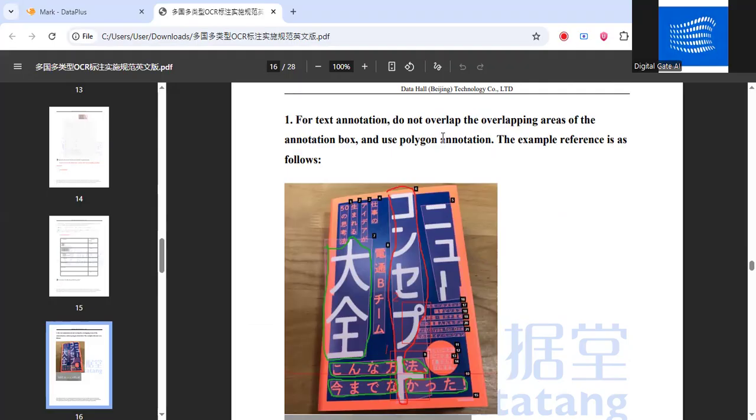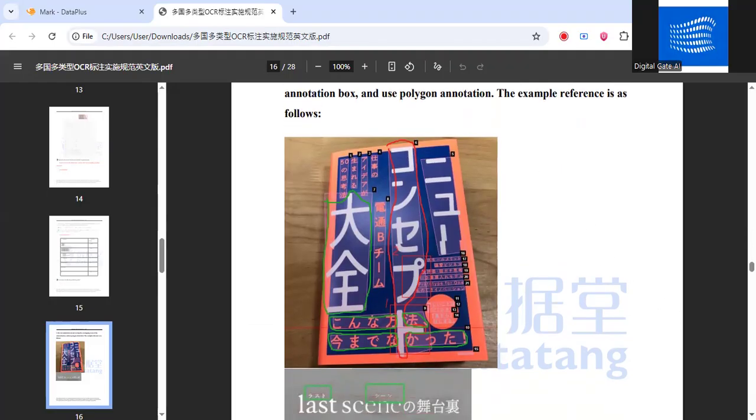For text annotation, do not overlap the overlapping areas of the annotation box. Use the polygon annotation. Actually, I can't make you understand this at this time. When you are working on the platform, then you will have a better understanding of what this is about. So for the moment, skip this.